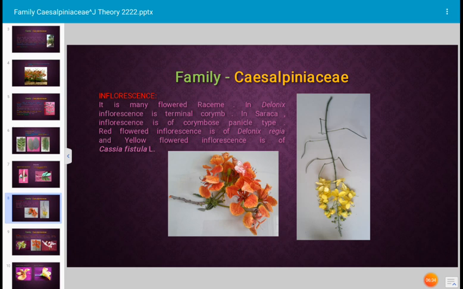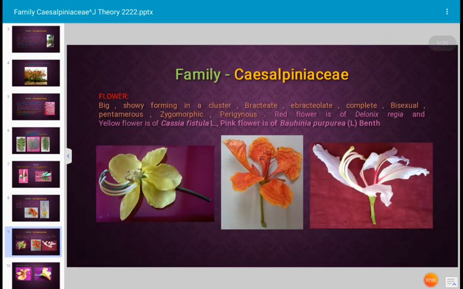And in case of Saraca, one more plant, Saraca, inflorescence is corymbose panicle. Panicle, again, is a cluster. Corymbose panicle type of inflorescence occurs in Saraca. And here photographs are given. The first, red flowered inflorescence is the inflorescence of Delonix regia, and the second photograph, yellow flowered, is the inflorescence of Cassia fistula.